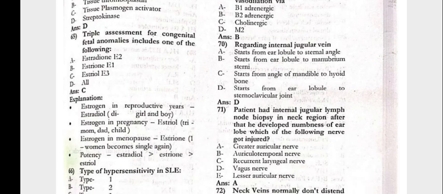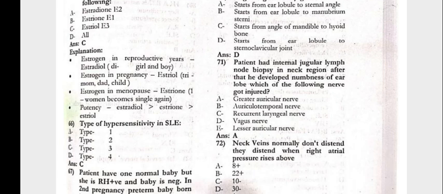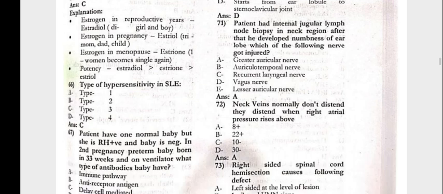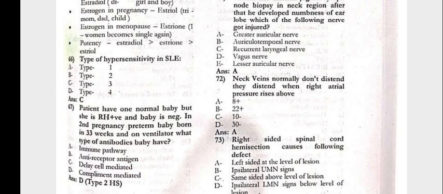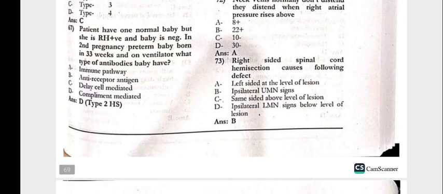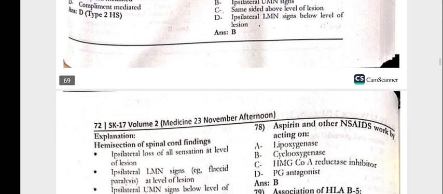Regarding the internal jugular vein, it starts from the ear lobule to the sternoclavicular joint. 71. The patient has an internal jugular lymph node biopsy in the neck region. After that, he developed numbness of the ear lobe. Which of the following nerves got injured? That is the great auricular nerve. 72. The neck veins normally don't distend. They distend when the right atrial pressure rises above 8 plus. Right side spinal cord hemisection causes which of the following defects? The ipsilateral upper motor neuron lesions.